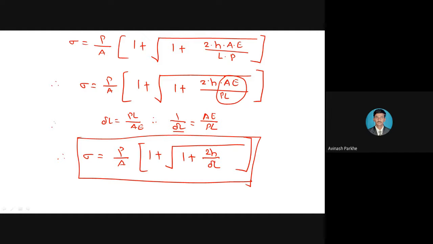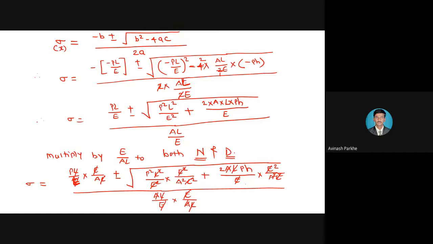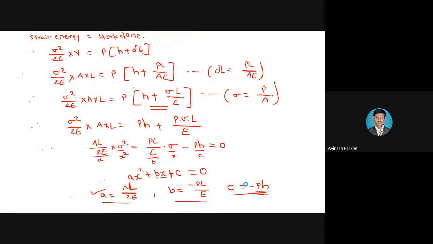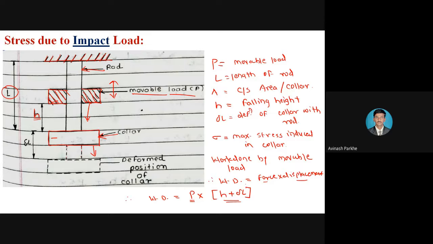The derivation is lengthy, but it is very simple. So what we have done, I am repeating once again: this is a figure in front of you, which consists of one rod fixed at the top. At the bottom, a collar is attached, and on that rod one movable load is there. There is no contact between the movable load and the collar, meaning there is a certain distance, h, between them. So what happens when that movable load strikes the collar,